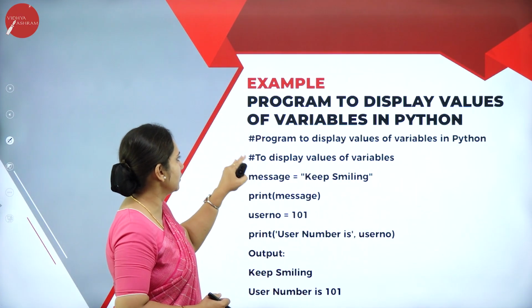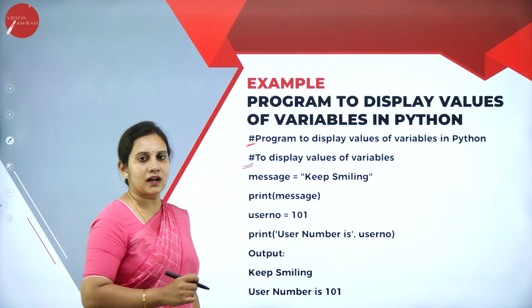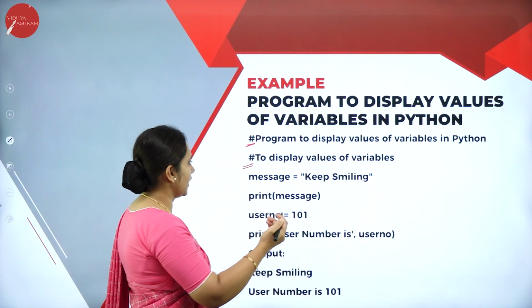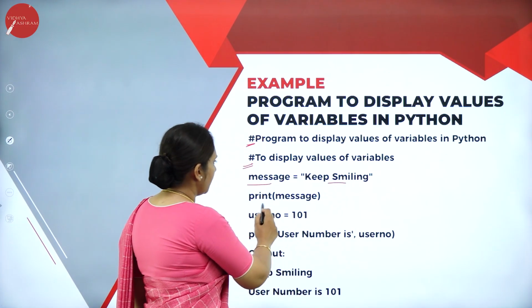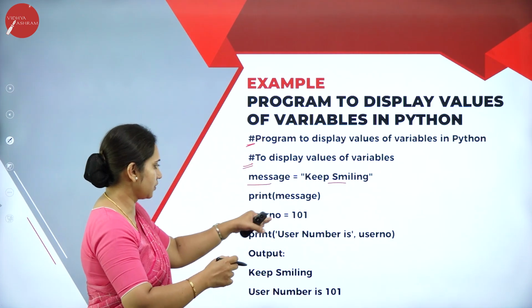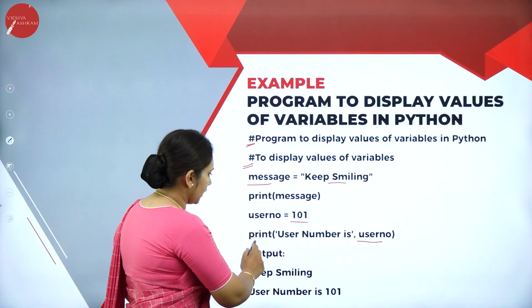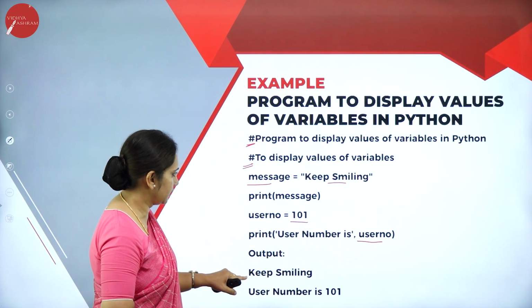Here I have taken this hash, which we call a comment, which will not be taken as a program line. So message is equal to "keep smiling". Print this message, and the message will be printed. Then print "user number". So the output will be like this.